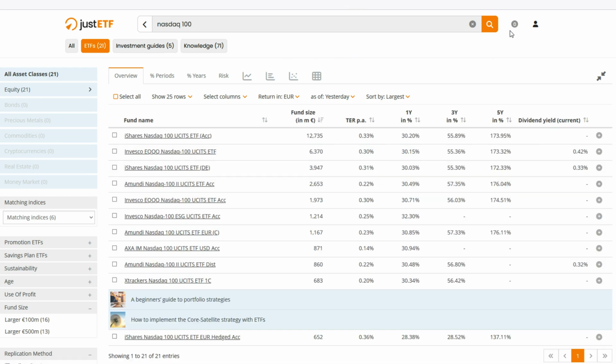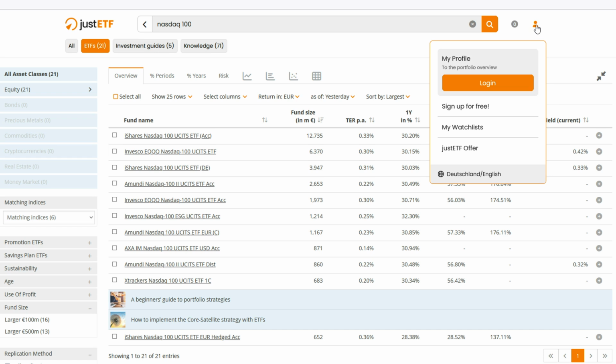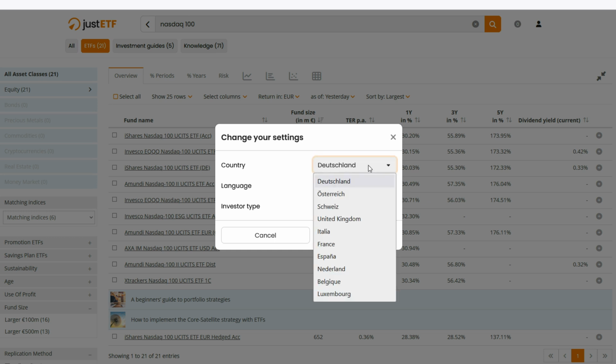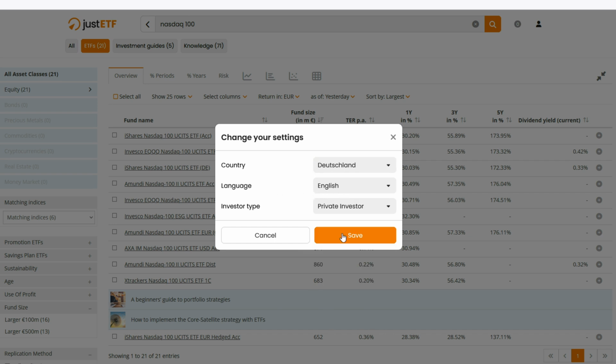Now, it's very important for you to choose the proper country. So from here, from my profile, now I don't have an account with them. You might have, but I don't. You can choose the country and the language. So I have found out that the majority of the ETFs are listed for Germany, France, and the Netherlands. So if you pick each of these countries, you're probably going to have the most access to ETFs. I usually pick Germany. I think Germany or France are fine. And then you pick your language.